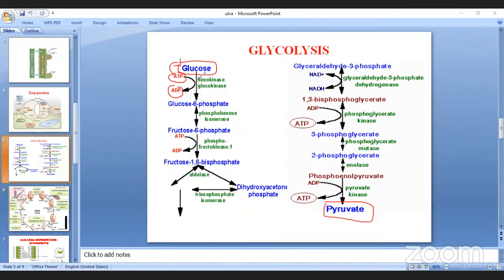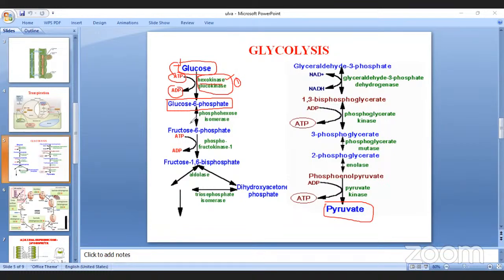For this reaction, one enzyme is utilized, that is hexokinase or glucokinase. As a result, glucose gains another phosphate and is converted into glucose 6 phosphate. So this is the first reaction.